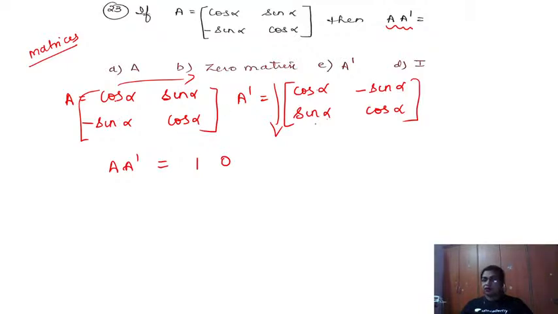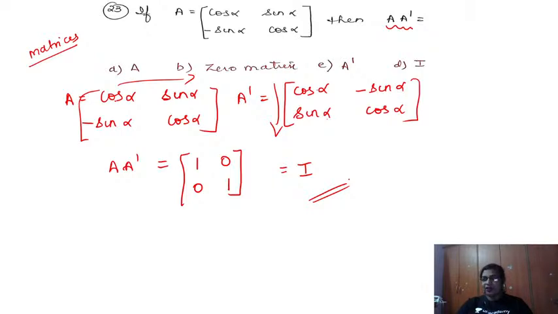Next, second row with the first column, minus cos alpha sin alpha plus cos alpha sin alpha, this is 0. And we have here minus into minus plus. So sin square alpha plus cos square alpha is equal to 1. So what type of matrix you got here? Very simple. The matrix is nothing but the identity matrix. Hope this idea is also clear. Yes? Okay. So we move on to another question. Clear, right? Okay.